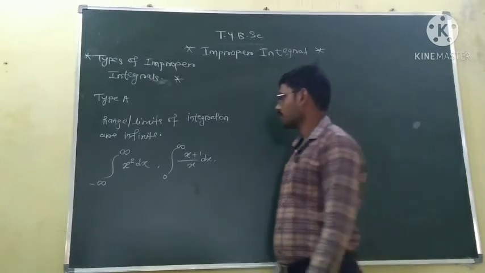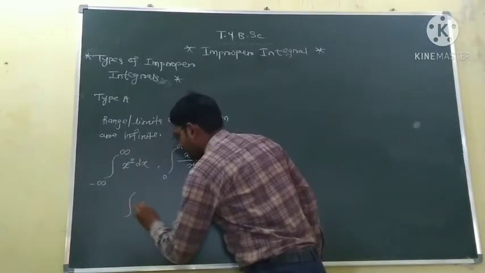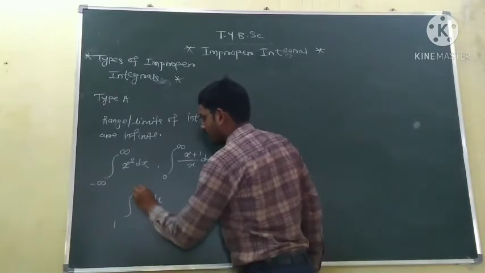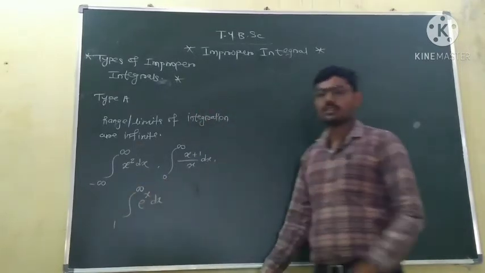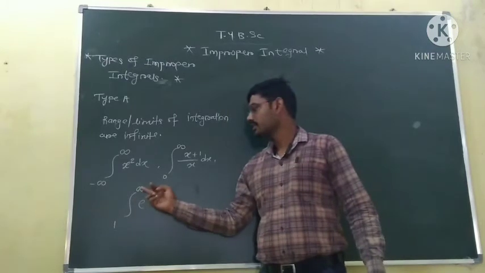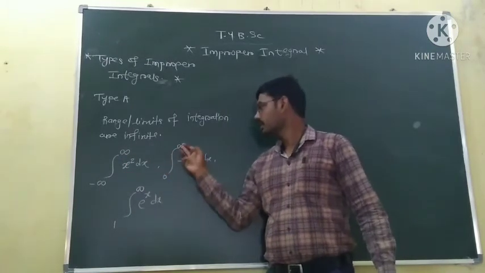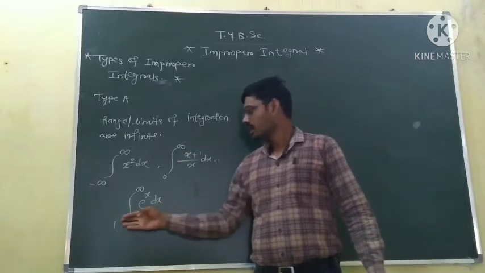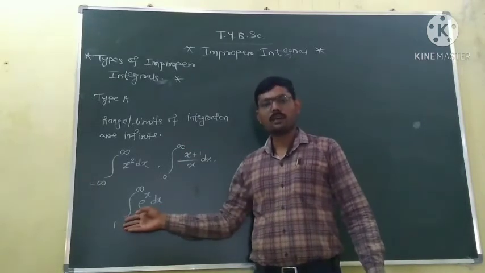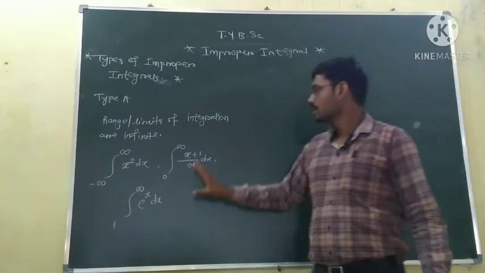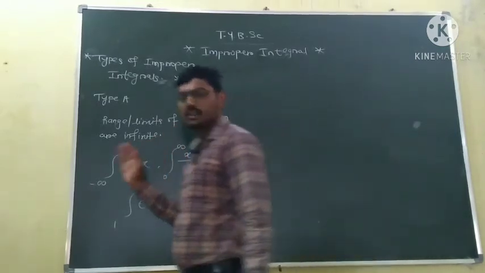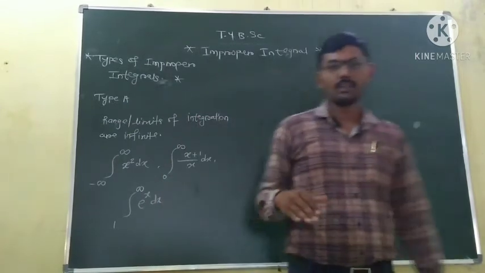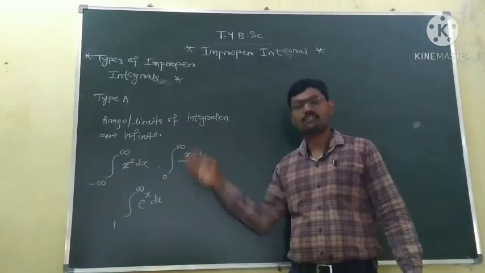You can take the integration of e raised to power x dx from 1 to infinity. So here the range or limits are infinite. In some cases there may be one limit which is finite, but the other is infinite. So these are the improper integrals of type A. In this case, the limits are infinite.